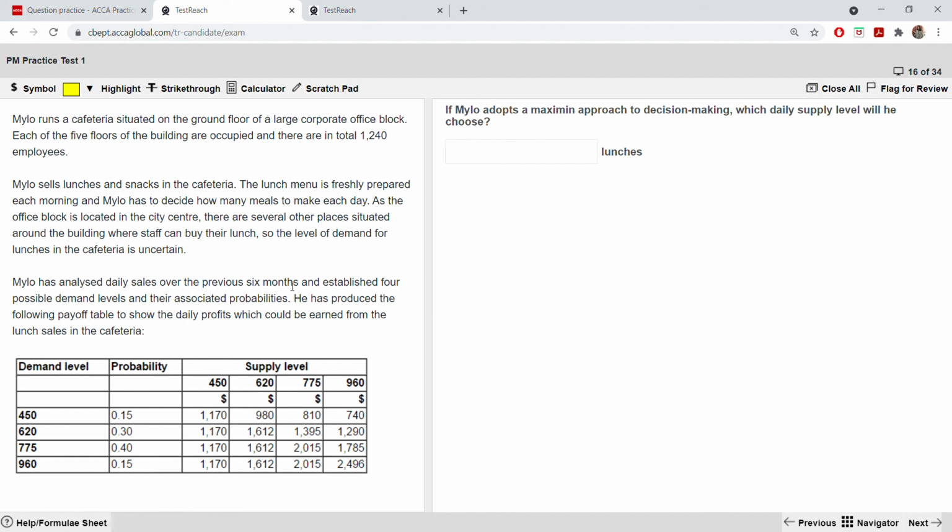This is how your performance management exam looks like. Even though this is a practice test, the reason I didn't choose a past paper is that in the past paper only section C questions are there. Section A and B I would not be able to show you how it looks like. So that's why I'm doing a practice test. But this is how a real exam looks like.